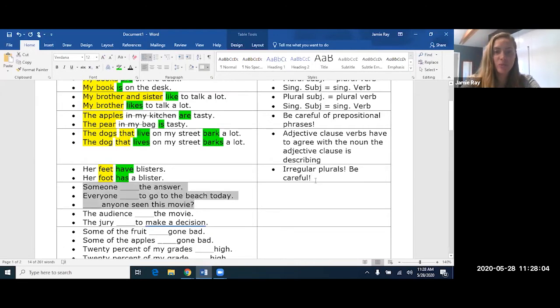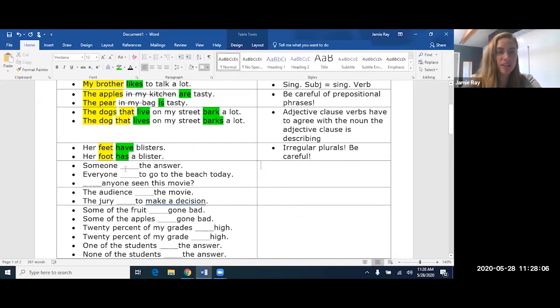All right, the next one over here is "someone blank the answer." "Someone know the answer" or "someone knows the answer." It's "someone knows the answer." The subject is someone and the verb is knows. But how did we know we needed an S there? That's because this is one of those indefinite pronouns. Someone, anyone, everyone, no one.